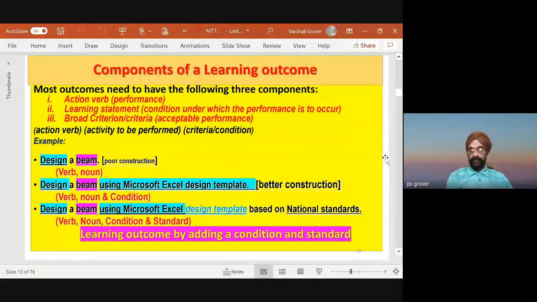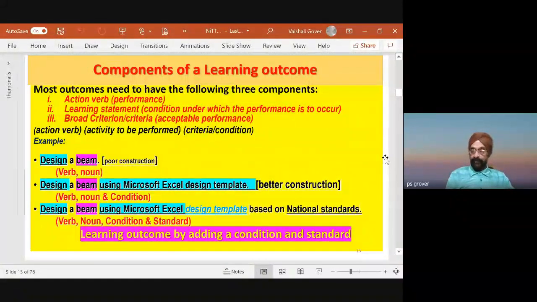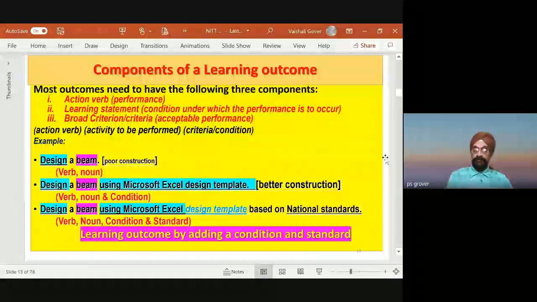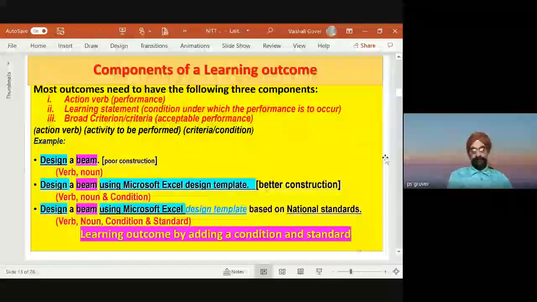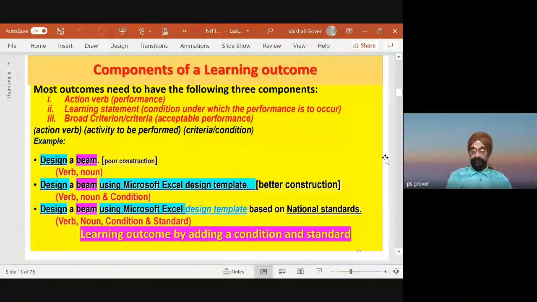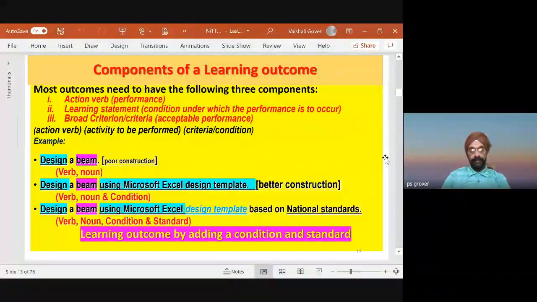Take an example: design a beam, or design an experiment. Now, design, what does it mean? Verb is there, noun is there, but it's not clear to the student. Design a beam under what condition, what type, under what constraints, is not clear. So we say this is a learning outcome, but it's a poor construction. It's not something which conveys what the student should be doing and demonstrating.